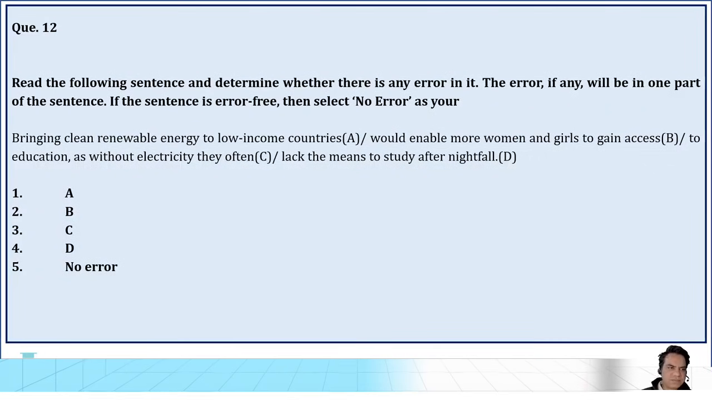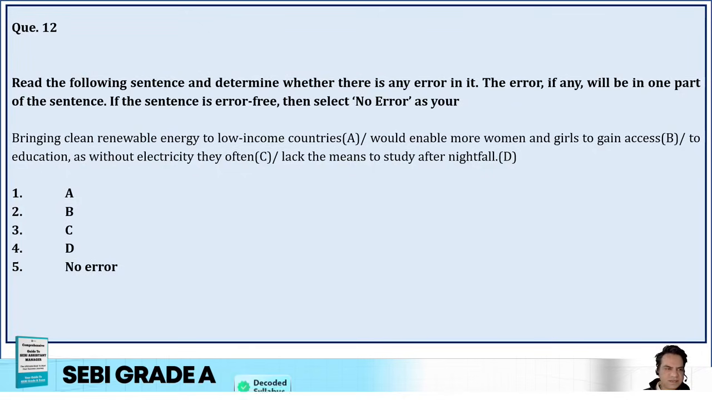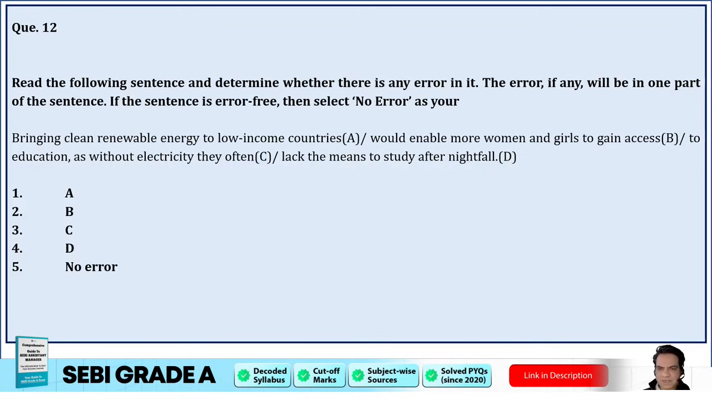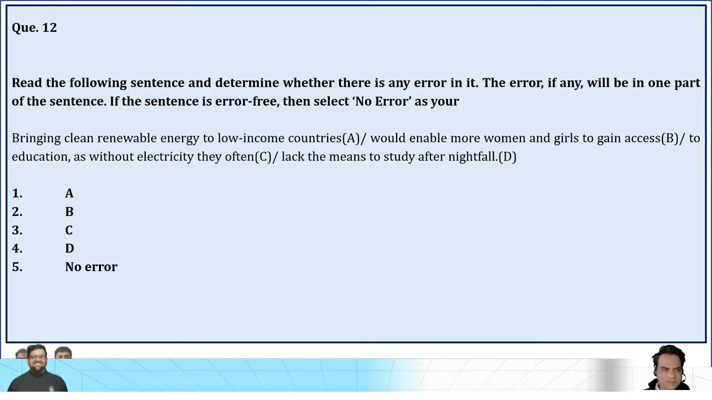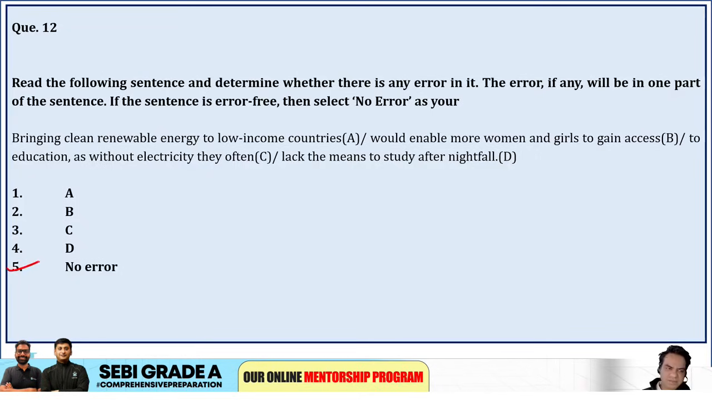Next question, guys. Bringing clean renewable energy to low income countries would enable more women and girls to gain access to education, as without electricity they often lack the means to study after the nightfall. Yes guys, so is there any error in the sentence? Bringing clean renewable energy to low income countries would enable more women and girls to gain access to education. यहाँ तक ठीक है. As without electricity they often lack the means to study after nightfall. The sentence is absolutely correct, guys. There is no error in the sentence. So option 5 was the correct answer.